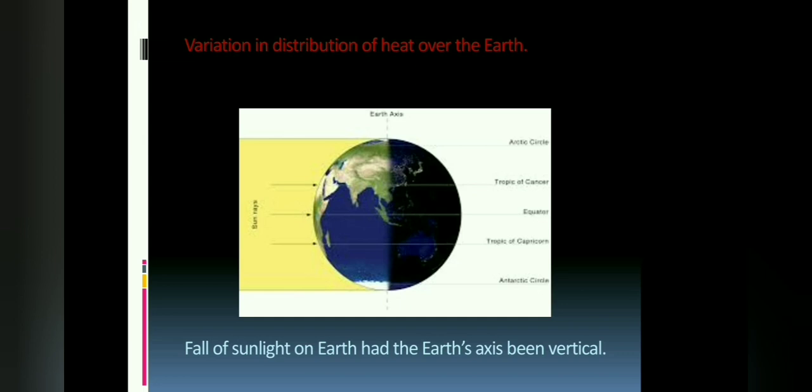But the axis is tilted at an angle of 23.5 degrees from the vertical plane, or 66.5 degrees from the horizontal plane. Due to this tilt, the pattern of light falling on the earth is different. Compare the diagram below with the previous diagram.